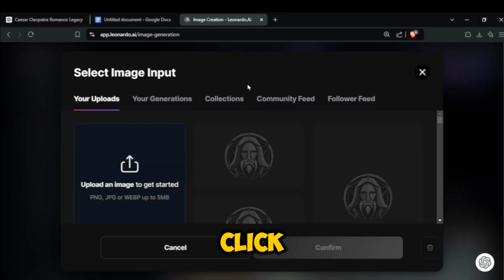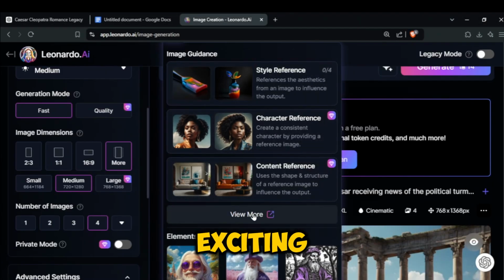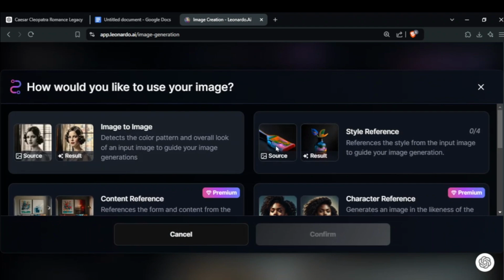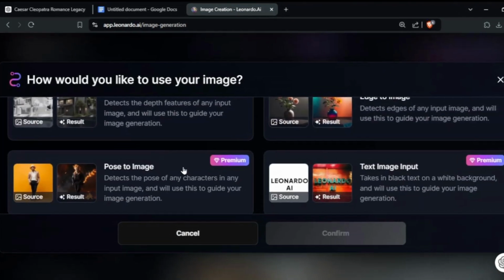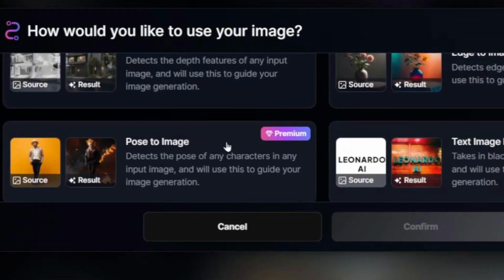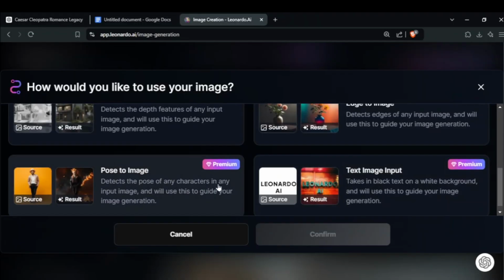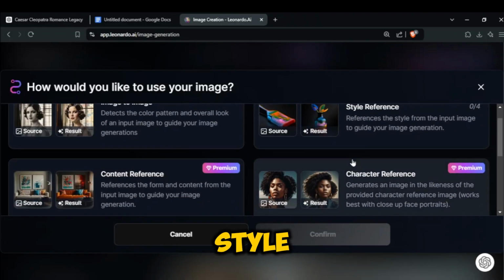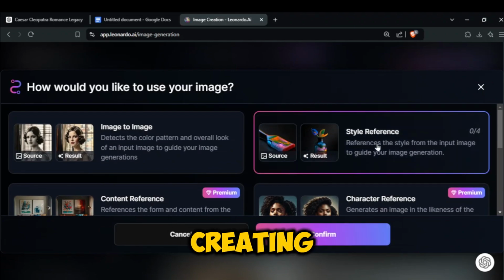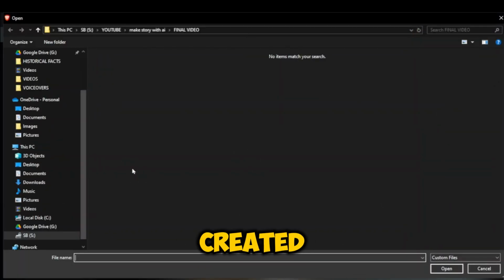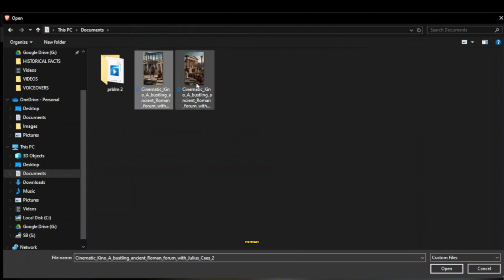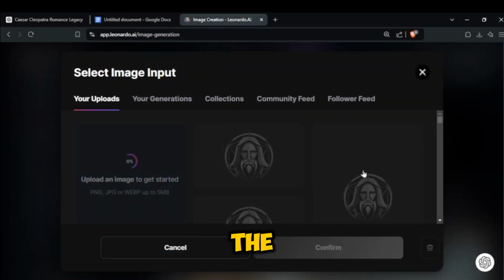You can also click View More to see other exciting reference features like creating consistent characters with character reference or designing characters with specific gestures from a sample pose using the Pose to Image feature. Now we'll use the style reference feature to continue creating images. Upload the image of Julius Caesar that we just created and use this image as the style reference for all the other images in the video.